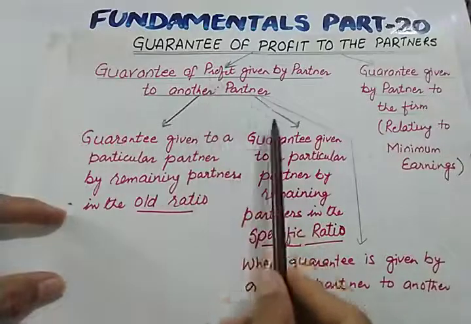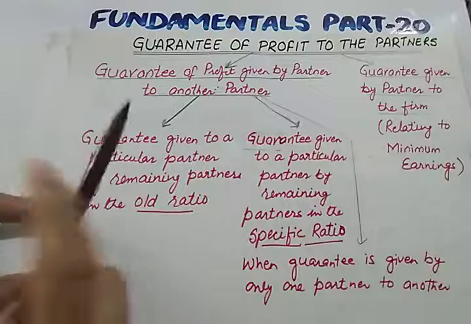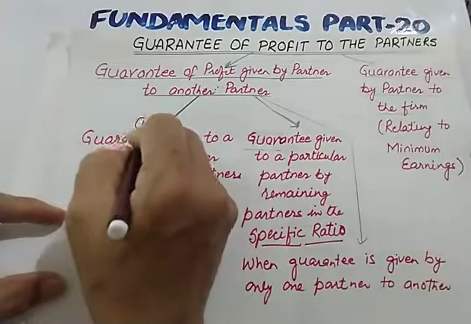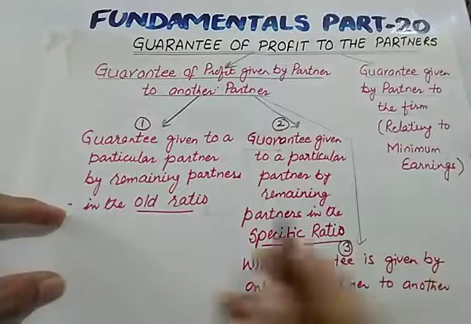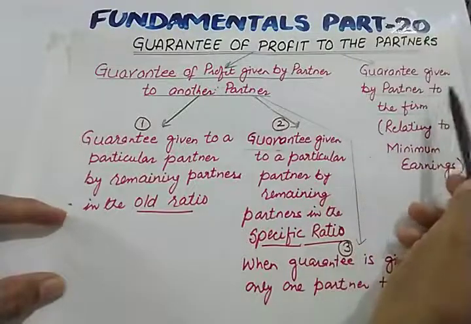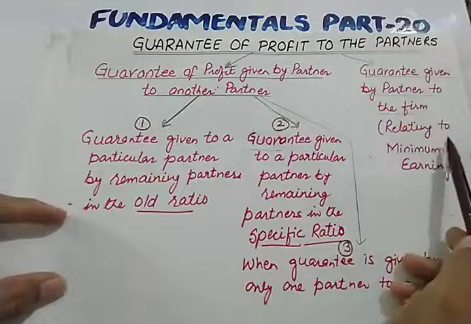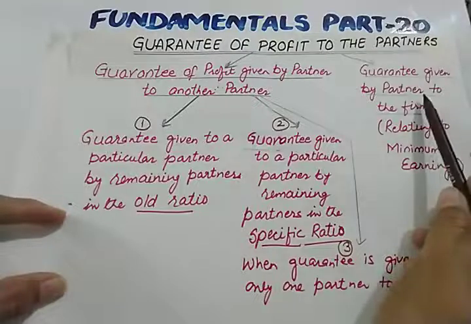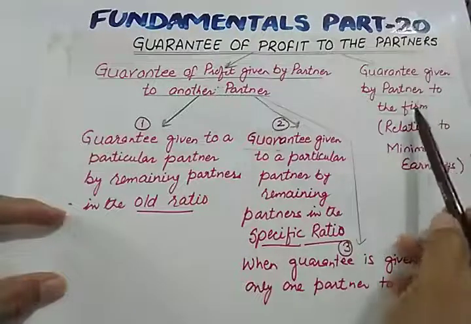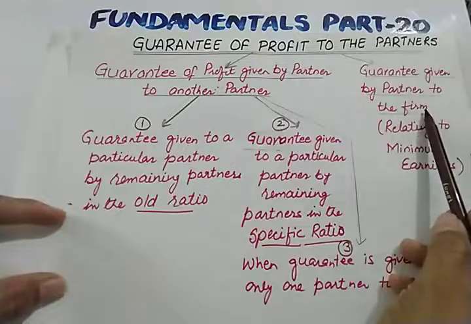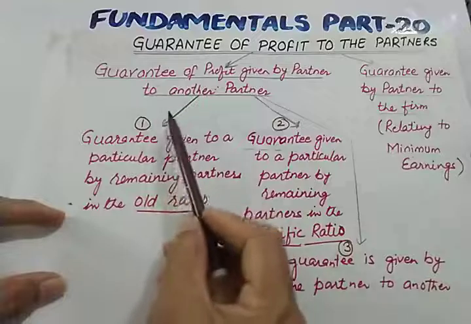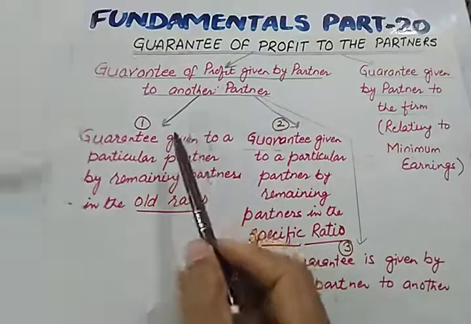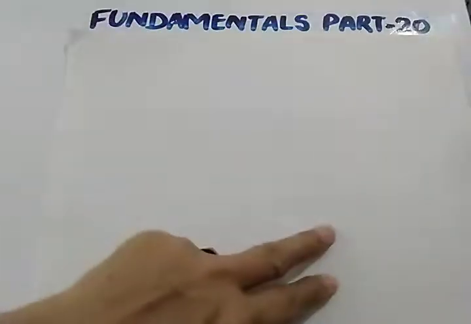There are various ways of giving this guarantee. There are three ways of giving this guarantee: first, second and third. And in this case, guarantee is given by partner to the firm. Here the partner wants to join a particular firm and he is giving a guarantee to the firm, and this is related to minimum earning. So let us study the concept of guarantee first, then we'll move to these cases with the help of numerical examples.